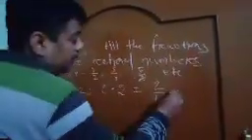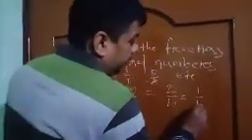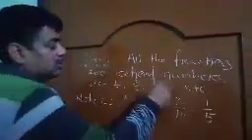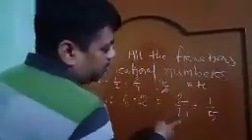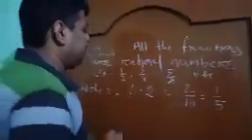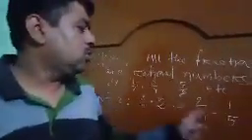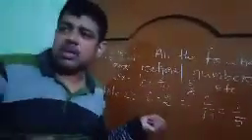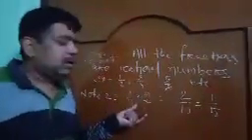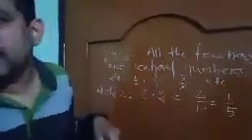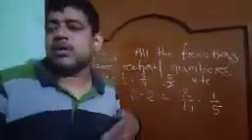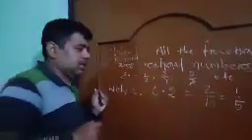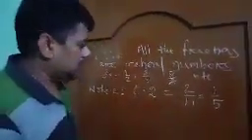You simplify, dividing numerator and denominator by 2, and you get 1 by 5. So 0.2 can be expressed in the form of p by q. So 0.2 is also a rational number. From this we conclude that all the decimal numbers are rational numbers.